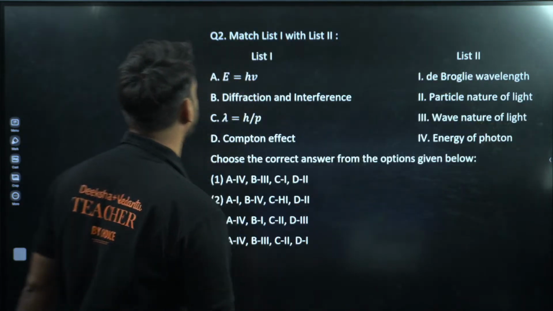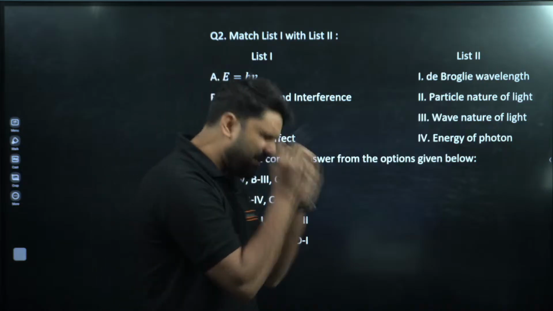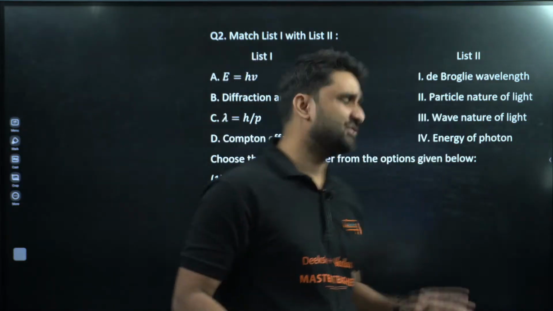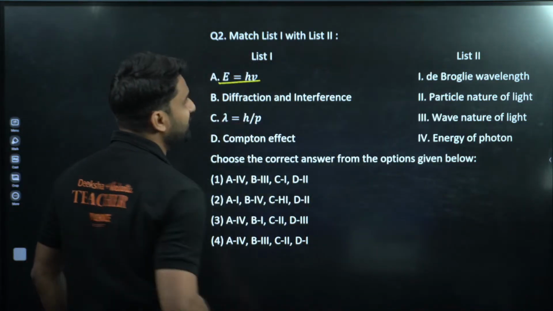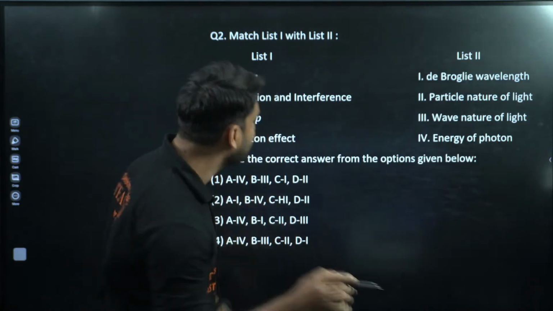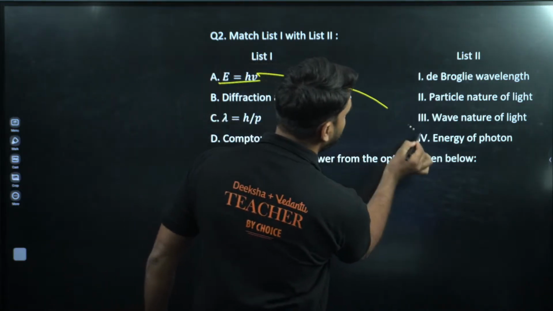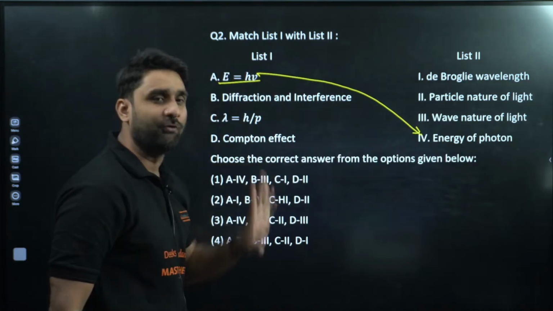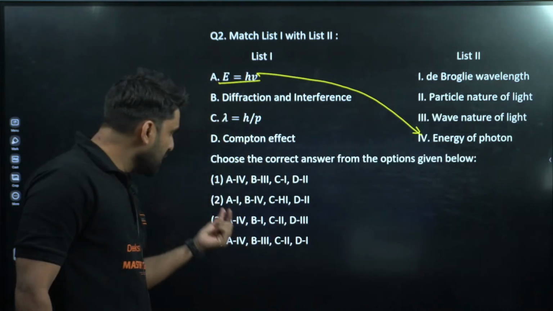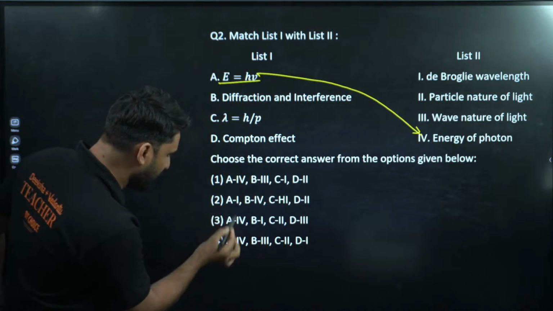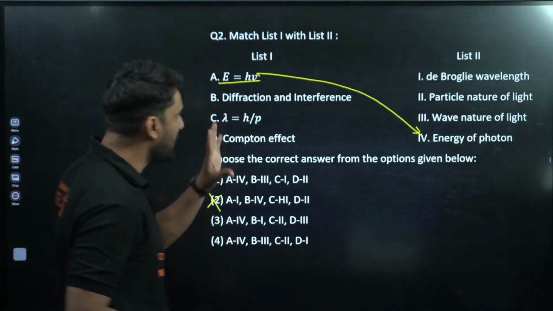Moving to the next question. This is just an NCERT based question. Can you see here? E is equal to h nu. E is equal to h nu is the energy of a photon. Now if we match E is equal to h nu, the energy of photon will go there. So A is 4. Now if you go through the options, A 4, we have 3 options. So this will be eliminated. Now moving to the next.